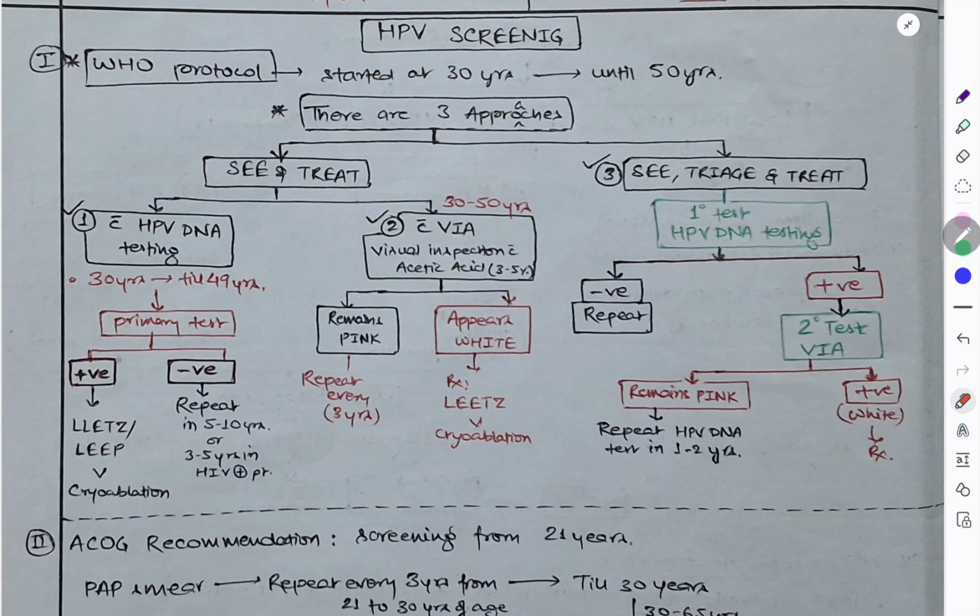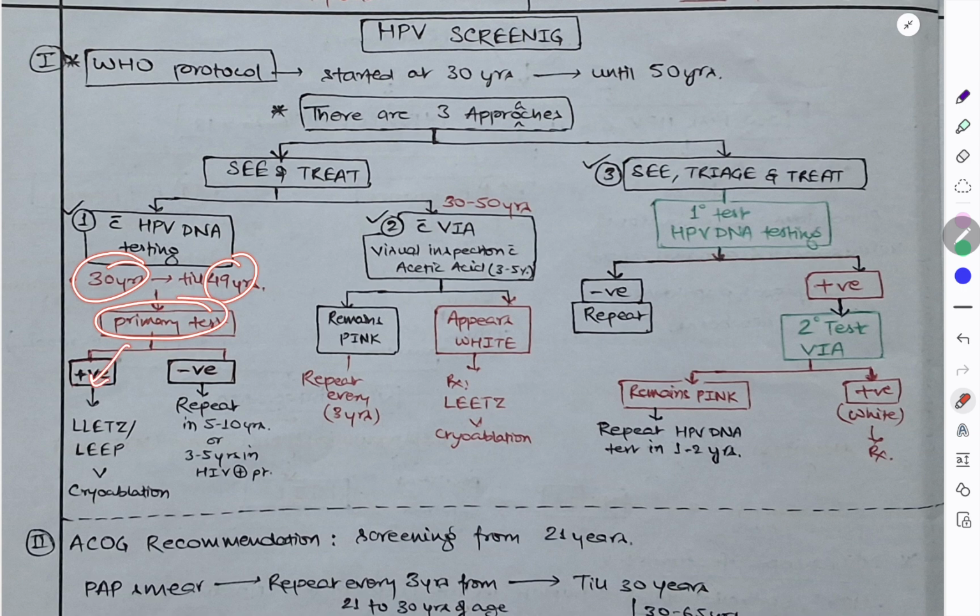According to the WHO protocol, HPV screening starts at 30 years and we have to keep on doing it until 50 years. There are 3 approaches of screening. In see and treat we have 2 things, and the third one is see, triage and treat. In see and treat, the first thing is HPV DNA testing and the second is visual inspection with acetic acid, that is 3 to 5%. Okay, this is done from 30 years to 49 years, and this is the primary test.